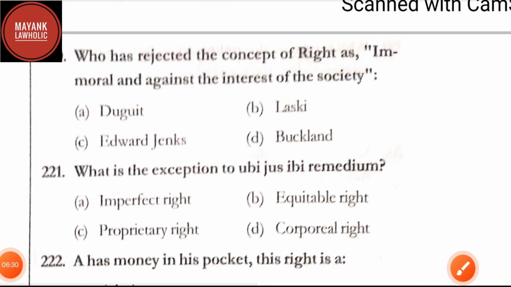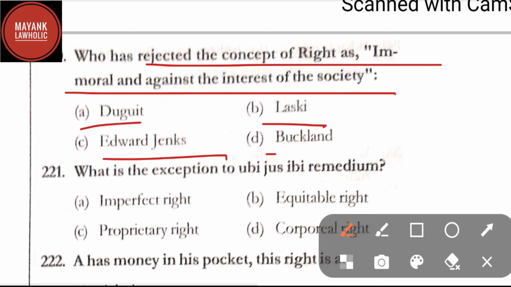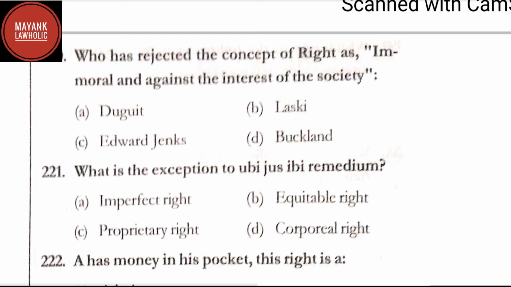Question number 220. Who has rejected the concept of right as immoral and against the interest of the society? Here the options are Duguit, Laski, Edward Jenks, Buckland. Here the correct answer is option A, that is Duguit.